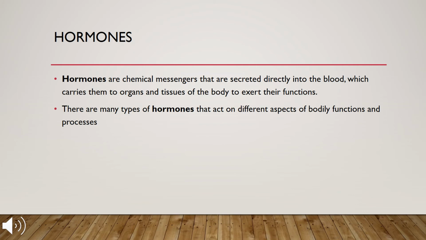Hormones. Hormones are chemical messengers that are secreted directly into the blood, which carries them to organs and tissues of the body to exert their functions. They are secreted in the form of chemicals directly into the blood.